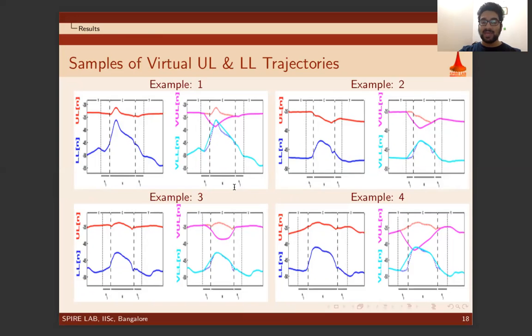It may be because the range of LL in example 1 is much more than the range of LL in example 3. In example 2, the dent is not present, but one can clearly observe the measured UL trajectory got disrupted by the LL trajectory in the C region. Next to it is the smooth virtual lip trajectories derived using our formulation.